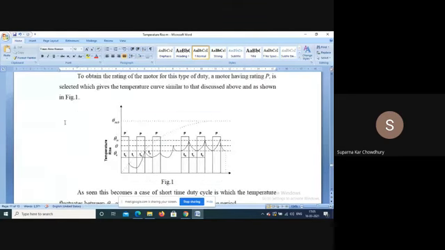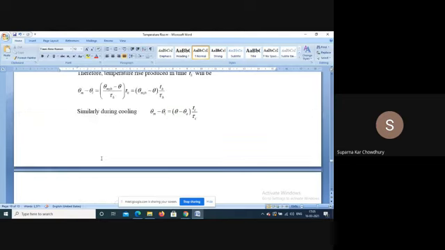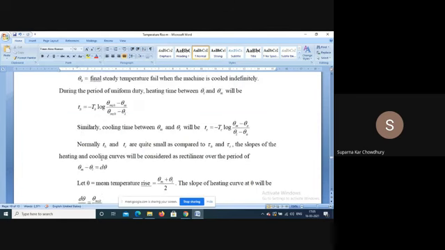This derivation is not done fully, it is just sketchily done, because what we require is the final equations. The temperature rise is a very important parameter of the machine, because ultimately the rating of any electrical equipment depends on its temperature rise. It is dictated by its temperature rise. So that has to be taken care of and considered very accurately when selecting the motor.